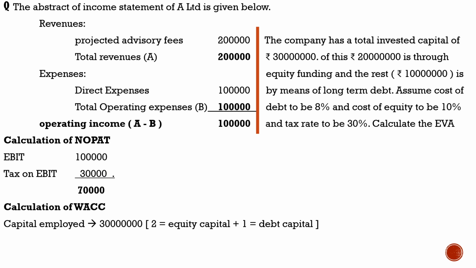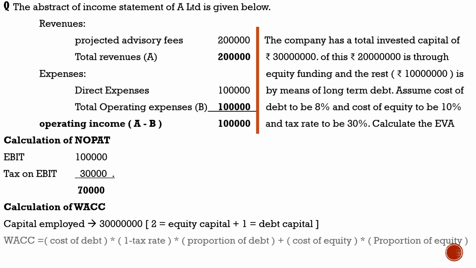So next one, weighted average cost of capital. Here the capital employed is 3 crore and it is obtained from 2 crore equity capital, 1 crore debt capital. So the ratio between the items in the capital structure is 2:1. Remember the proportion. So proportion of equity capital is 2/3. Remember the debt capital proportion is 1/3. So let us substitute in the equation. Weighted average cost of capital equation is cost of debt into 1 minus tax rate into proportion of debt plus cost of equity into proportion of equity.